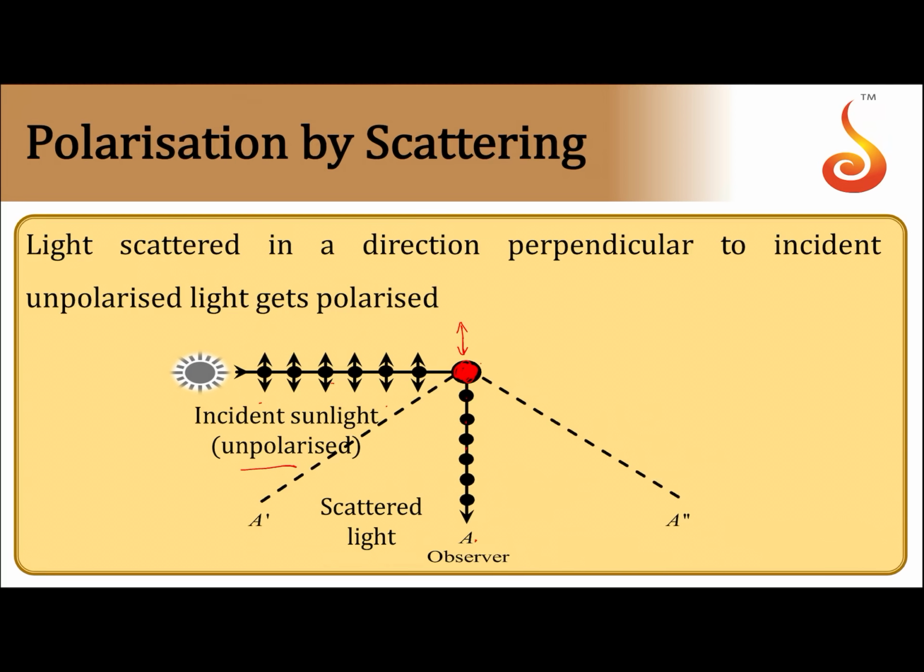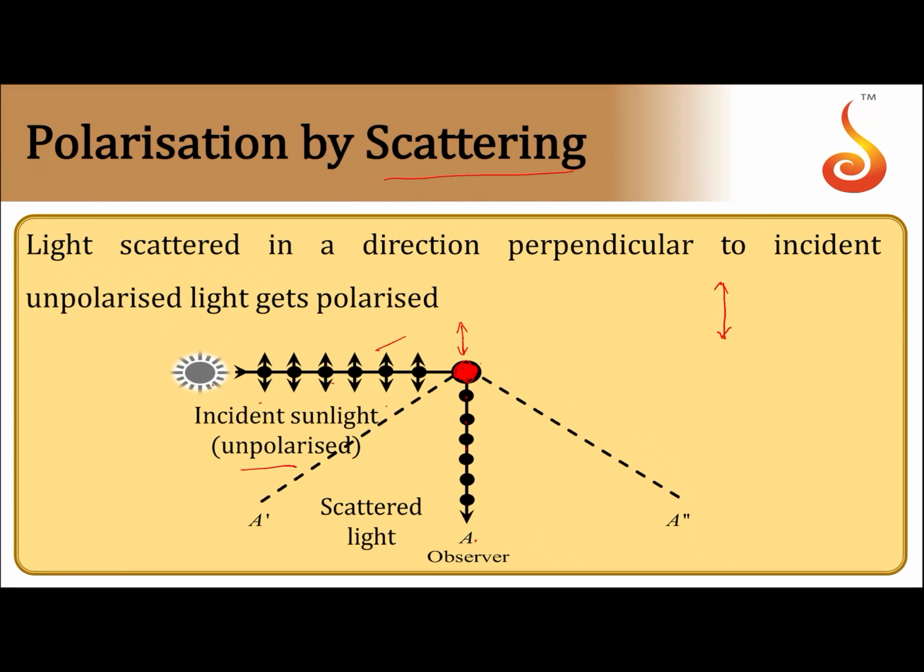Now the oscillating molecule will emit electromagnetic waves. Scattering is after all the process of absorption and re-emission. So this molecule will absorb the energy that is incident, and it will emit in a direction perpendicular to the direction of vibration.